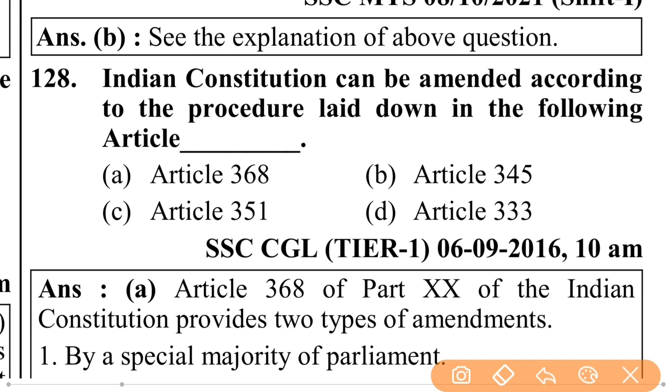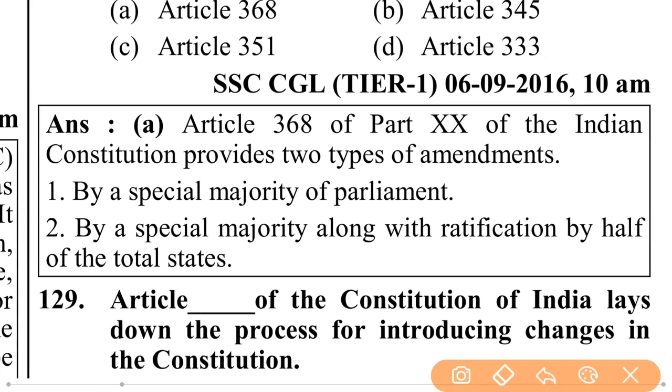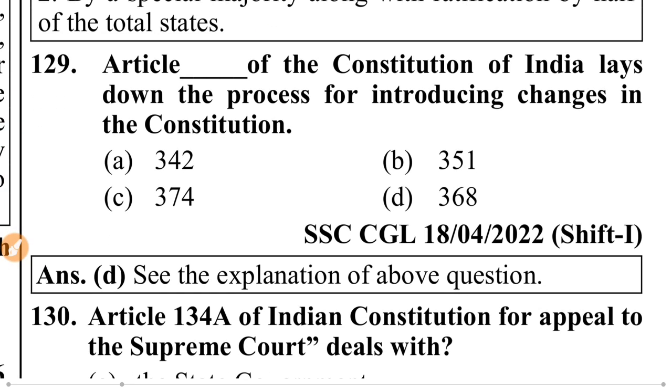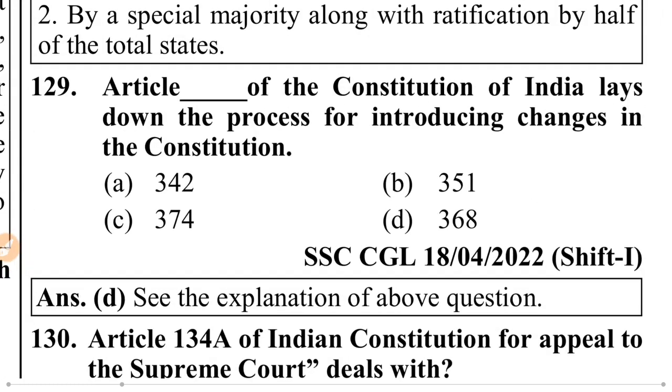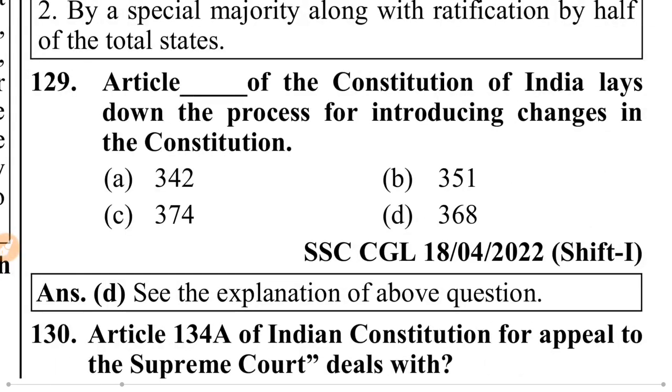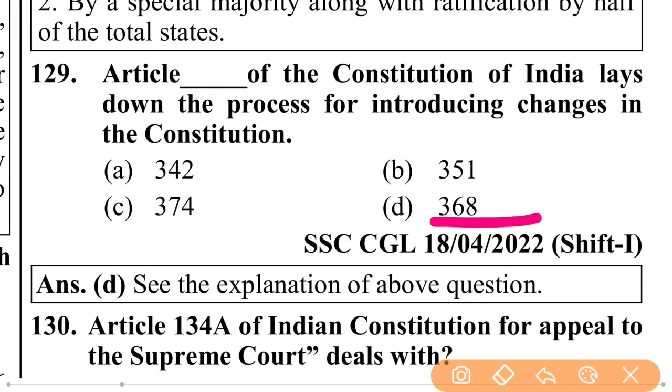Indian Constitution can be amended according to the procedure laid down in the following article. Article 368. Article 368 of Part 20 of the Indian Constitution provides two types of amendment: by a special majority of Parliament, and by a special majority along with the ratification by half of the total states. This article lays down the process of introducing changes in the Constitution. Article 368.